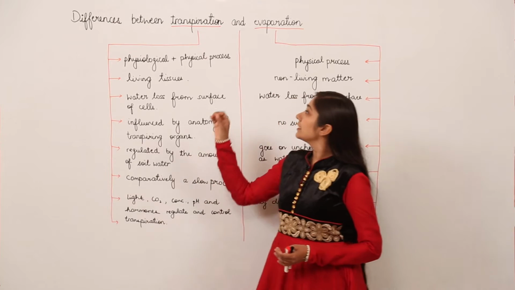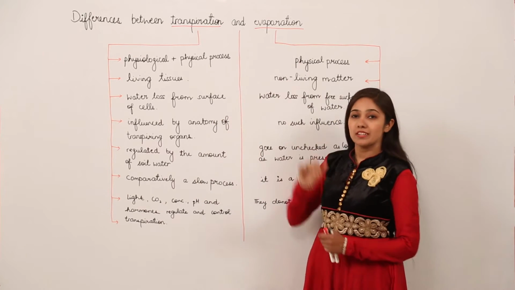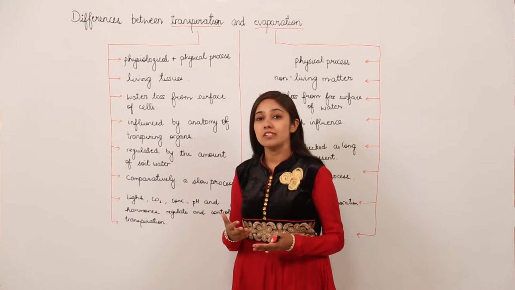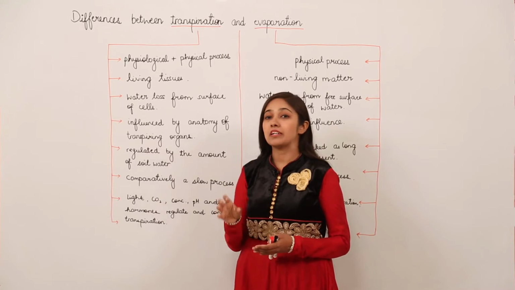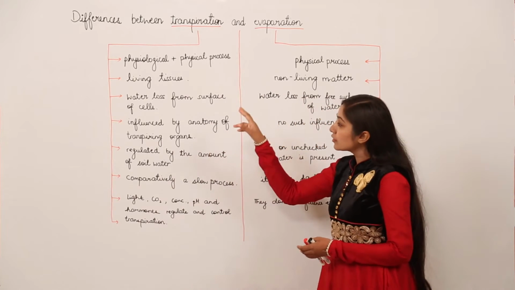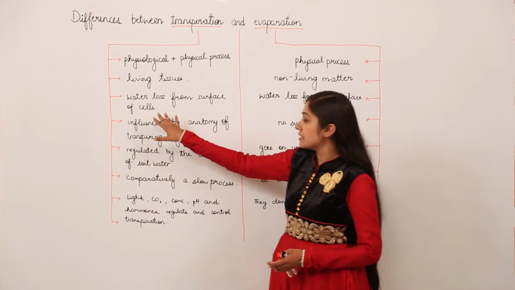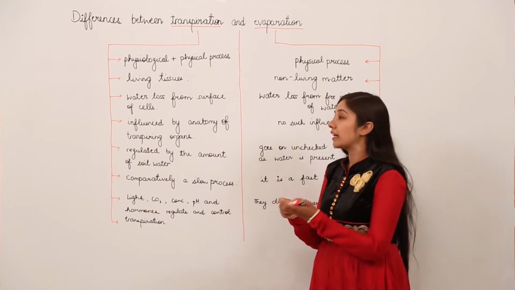Let us discuss the difference between transpiration and evaporation. As you all know, transpiration is the loss of water in the form of vapors from the aerial parts of the plant. So first point, let us begin from this. This is water loss from the surface of cells, or you can say from the aerial parts of the plant.